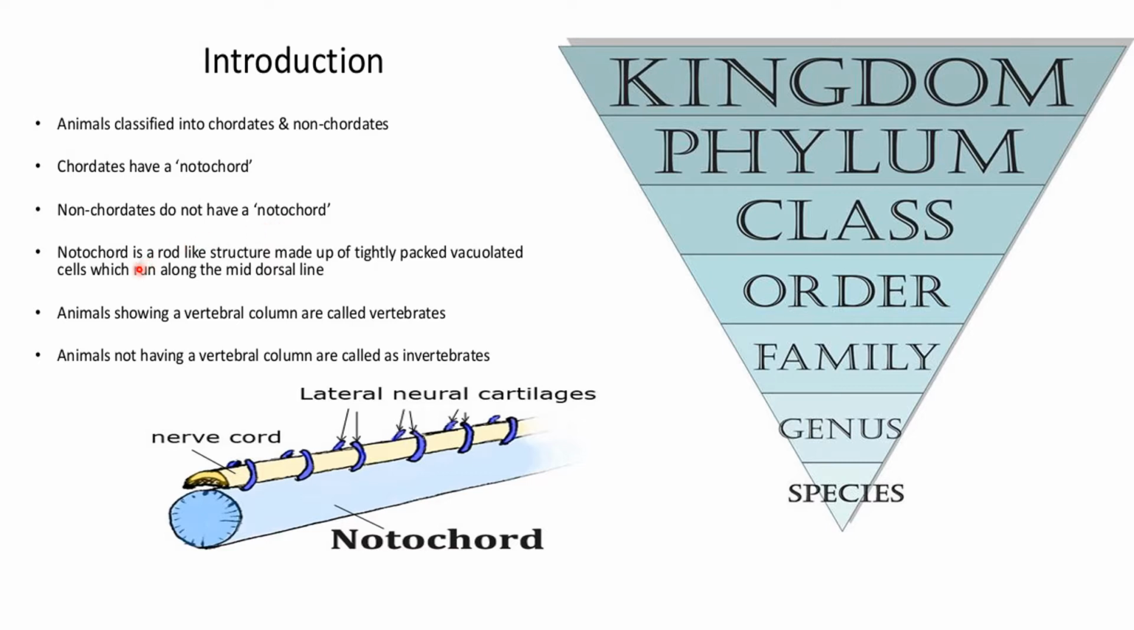Now what is notochord? Notochord is a rod-like structure which is present along the mid-dorsal line. That is, it is present on the back side. Animals having vertebral columns are called vertebrates, and animals who do not have vertebral columns are called invertebrates. Now, animals or plants are classified as kingdom first, then comes the phylum, class, order, family, genus, and last is the species.